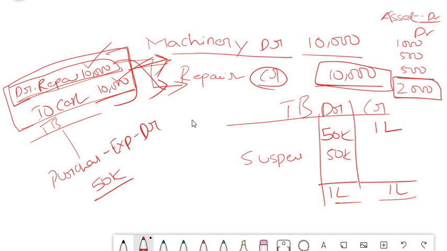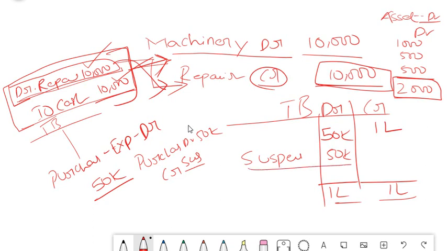And after you do the entire thorough audit, you find that purchase has not been debited. So what is the entry that you pass? You pass the actual entry of purchase debit 50k. Credit to which account will you give? You will give credit to suspense account, because you have already taken help of this temporary account and debited.